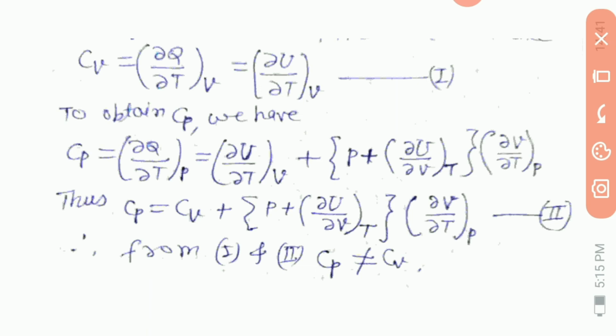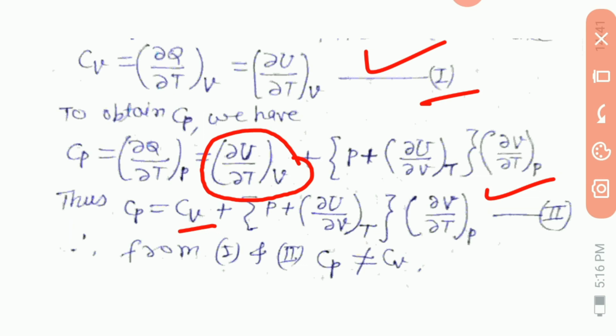So we know that this ∂U/∂T at V is Cv from this equation first. This is Cv. So what do we get? Cv plus (P plus ∂U/∂V at T) into ∂V/∂T at P as it is.